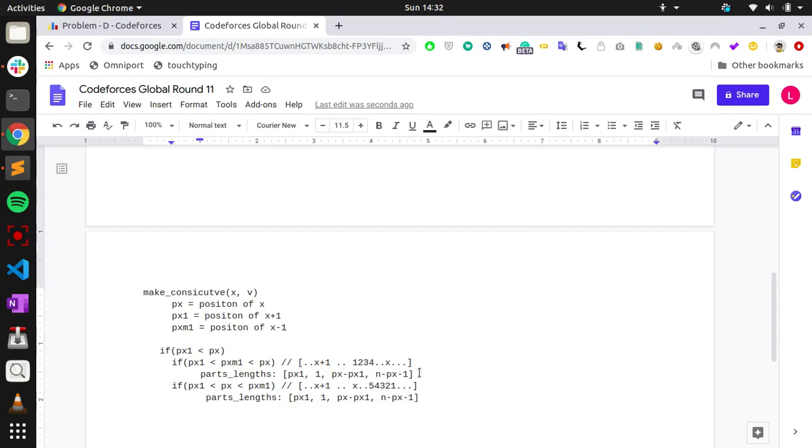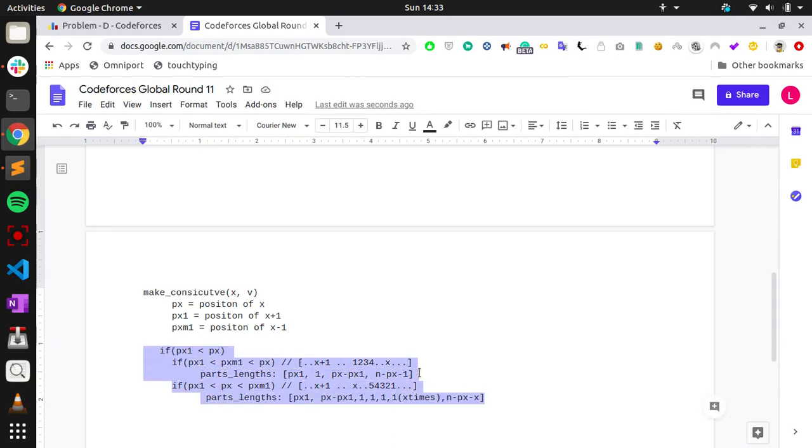Then from x plus 1 to just before x as one part. Then 1 1 1 1, x times, so each number from x to 1 as one part, and at the end the remaining as another part.